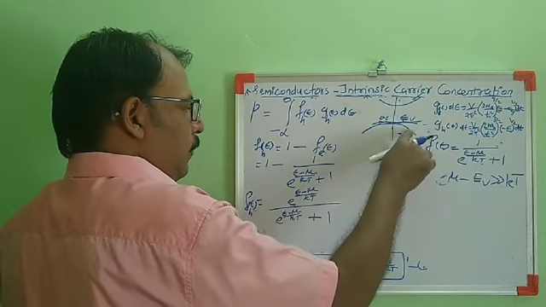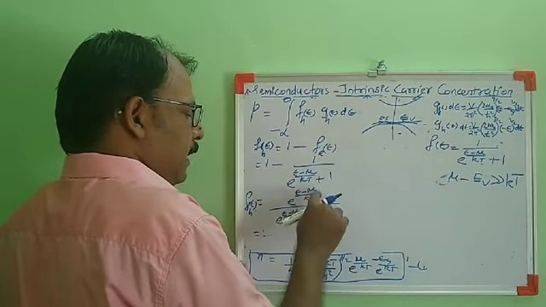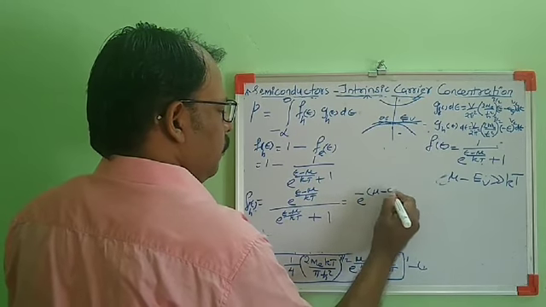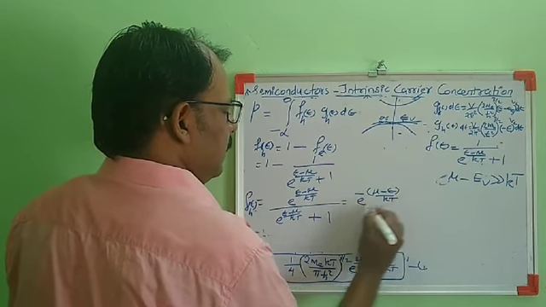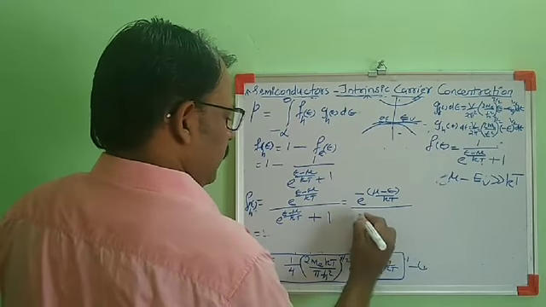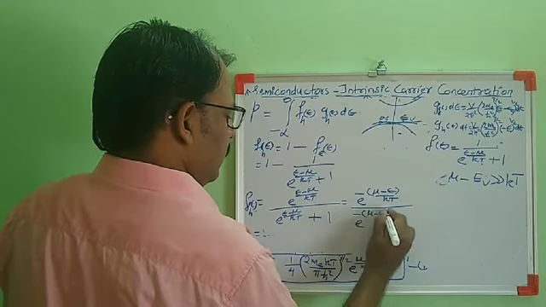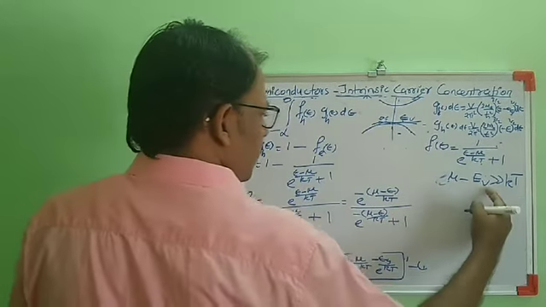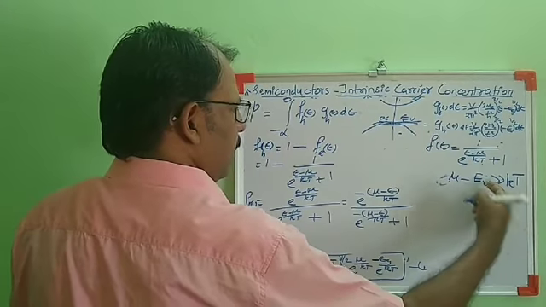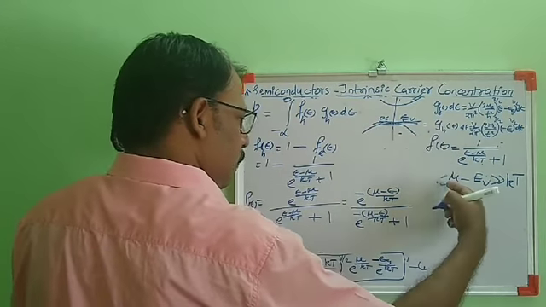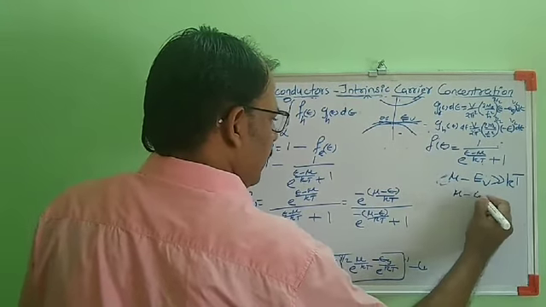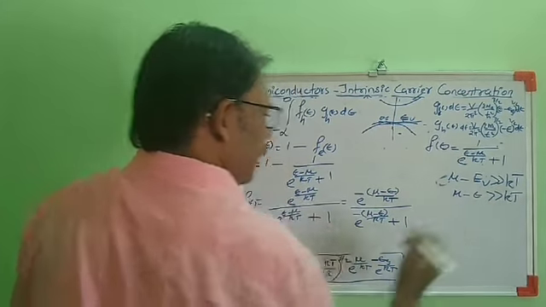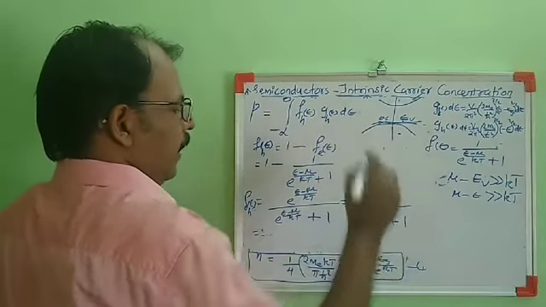The energy of an electron in the valence band will be less than mu. I am writing this equation as e raised to minus (mu minus E) by kT, by e raised to minus (mu minus E) by kT plus 1. Since E is less than EV, mu minus E will be very much greater than kT in the case of holes in the valence band.